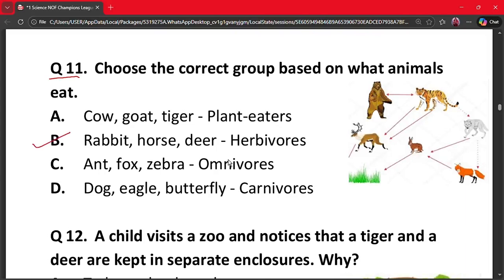Herbivores eat only plants. Rabbit, horse, and deer eat plant food. The other groups are incorrectly matched. Therefore, option B is the correct option.